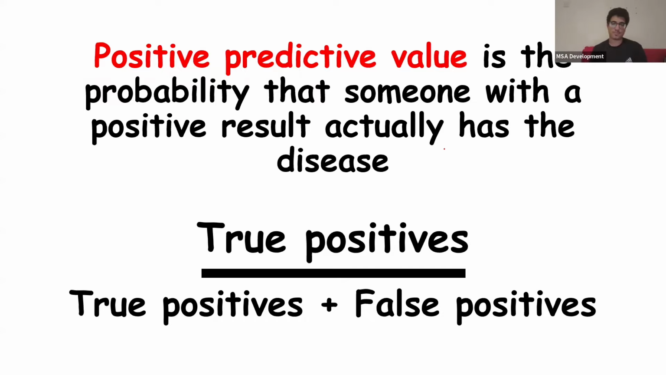Or like I'm not going to do the blackboard. It's the probability that someone with a positive result actually has the disease, okay? So this is true positives divided by true positives plus false positives.